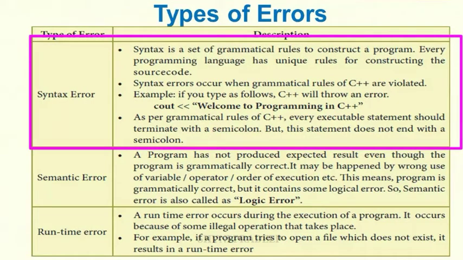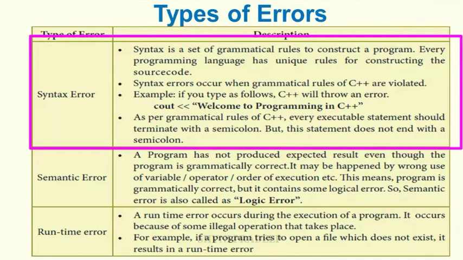Syntax errors occur when the grammatical rules of C++ are violated. For example, if you type cout welcome to programming in C++ like this, it will show an error message because all statements in C++ terminate with a semicolon, but in this statement the semicolon is not given. So this is the syntax error.